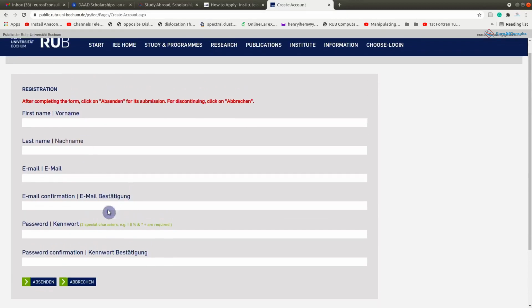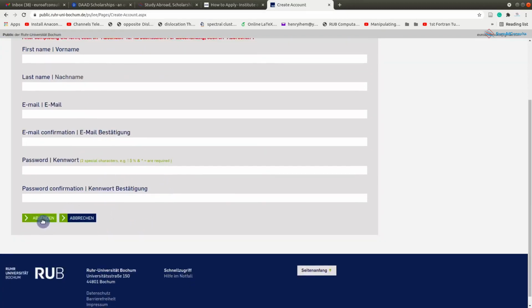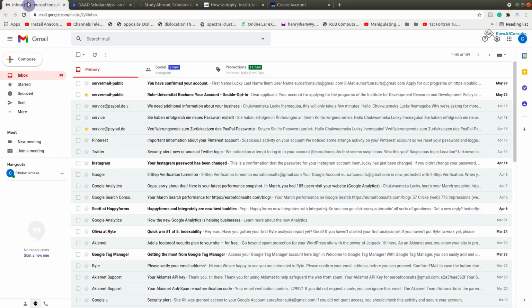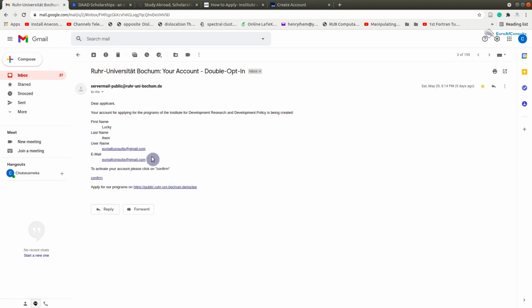Once you've done this and clicked, you will receive an automatic email. I received an email from them, from Ruhr University Bochum, and they said to activate your account, click this. So first, when you get the email, you simply activate your account by confirming it here, and then apply for the program of your choice by clicking this.